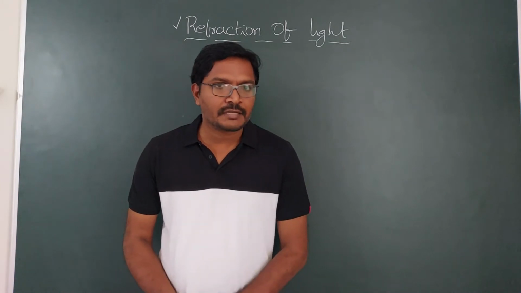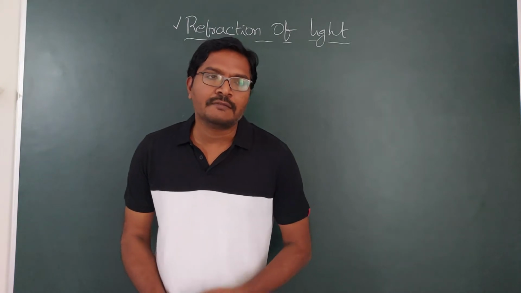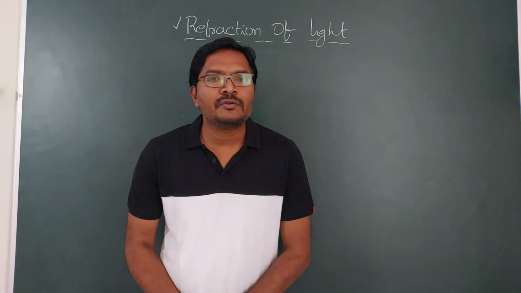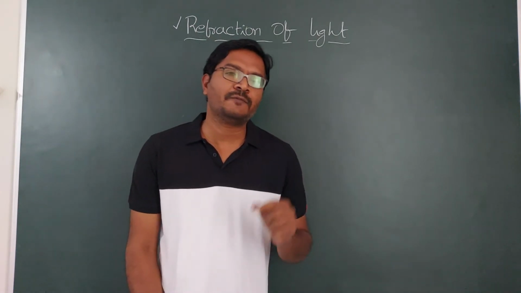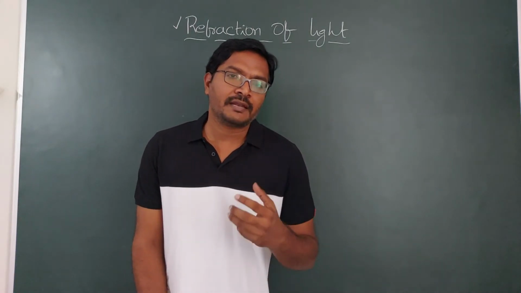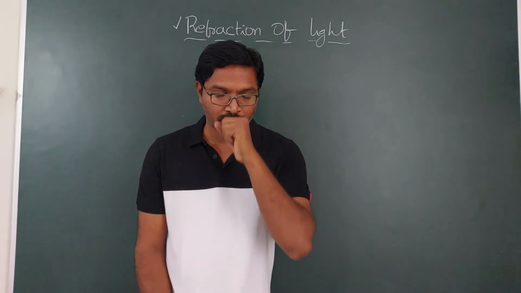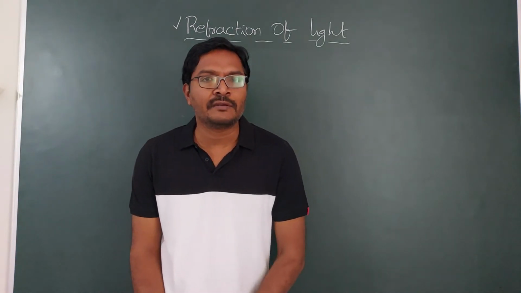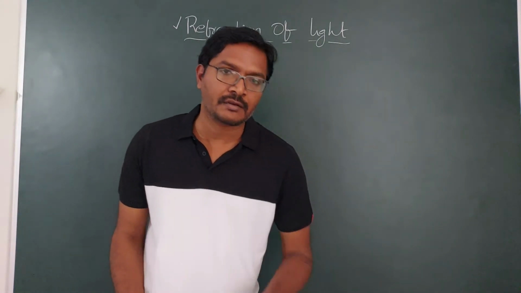So this is what we said about refraction in the previous class, and there we also spoke about the medium property. When light goes from one medium to another, the medium property tries to change the velocity of light. The medium property that can affect the velocity of light, we called the refractive index. How the refractive index affects the velocity, how many times the velocity is going to increase or decrease, we will say by comparison of refractive indices.